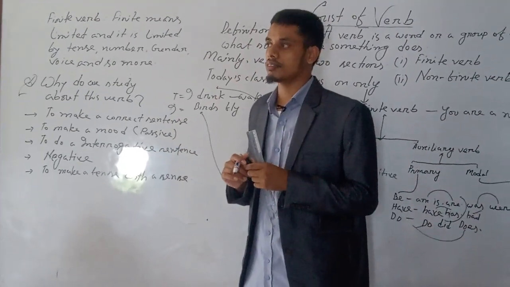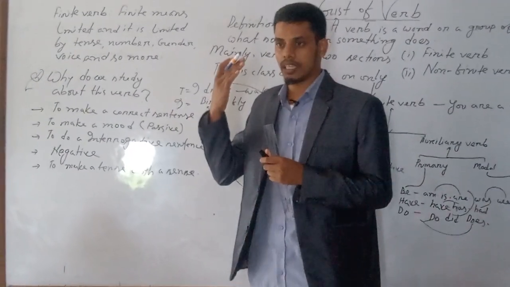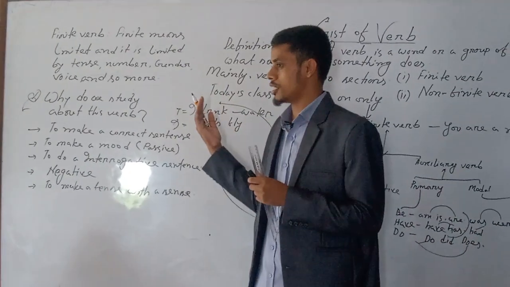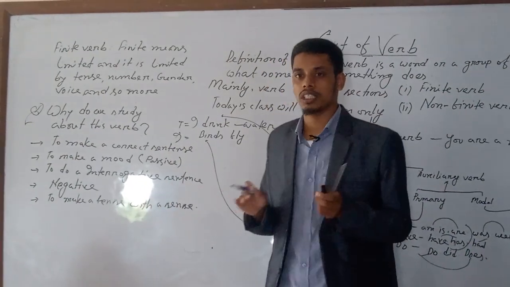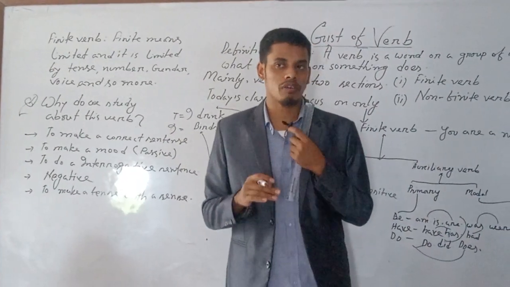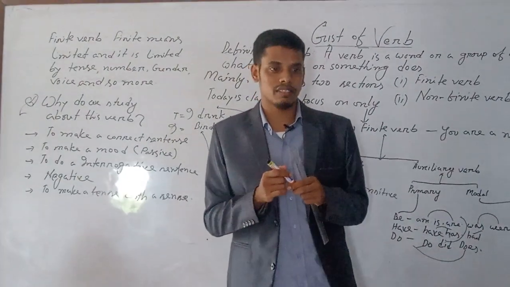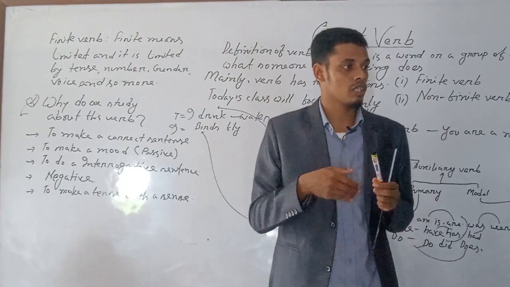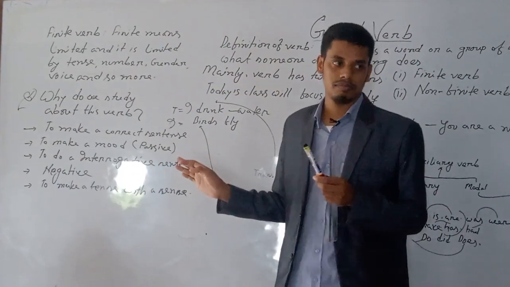You will say, sir, sense is related to the human body and mind, so why is it related to the verb chapter? No worry, it's very simple. Tense and sense are interconnected. If you know tense but don't know the sense, you can never express the meaning correctly. That is the main reason we have to study tense with sense.